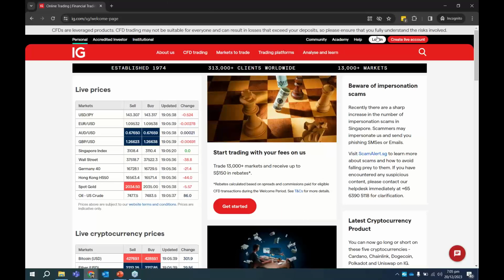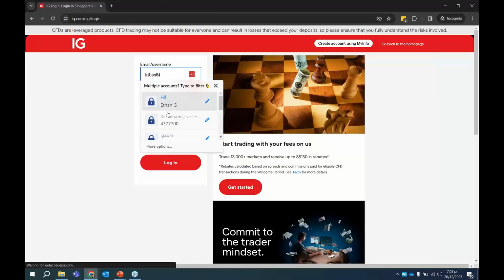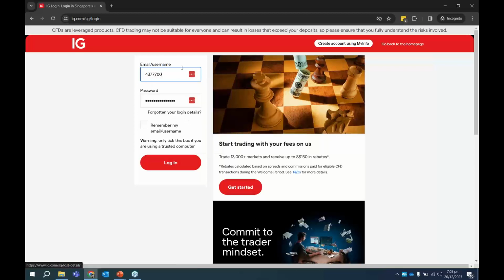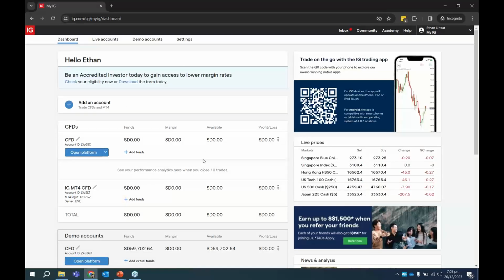To log in, just click on this login button at the top right-hand of the trading platform. Log into your trading account. It can be a demo account or a live account. Just enter the credentials and log in. One of the very common questions for new users is how to fund the account and how to withdraw. Once we log in, this is still not where you execute the trades yet. This particular page is what we call My IG.